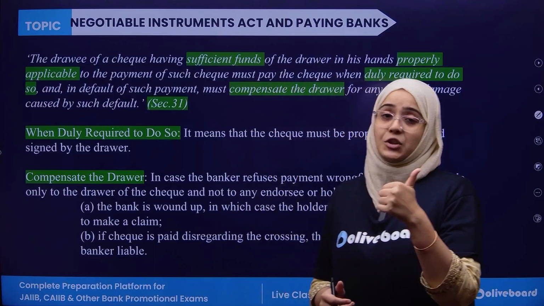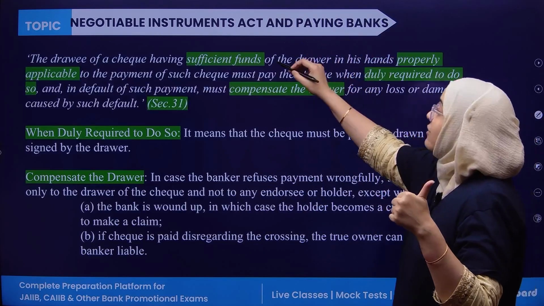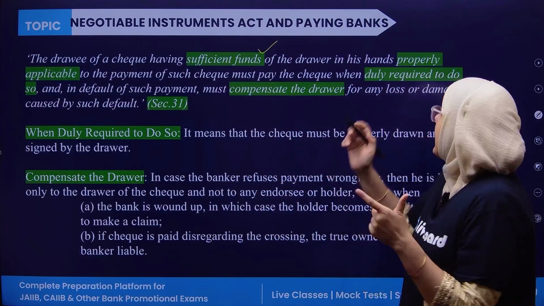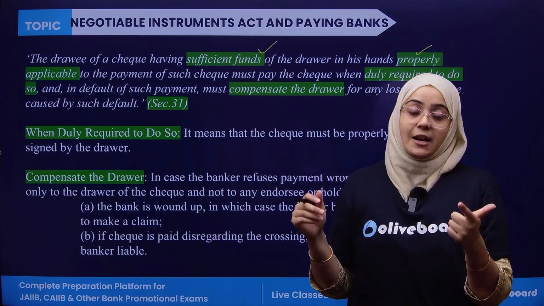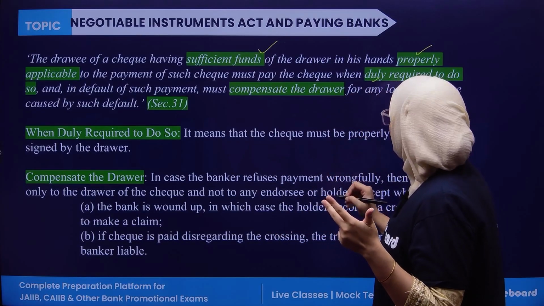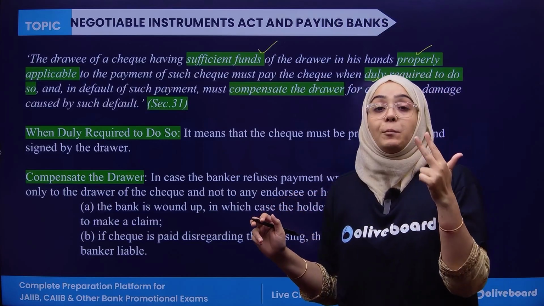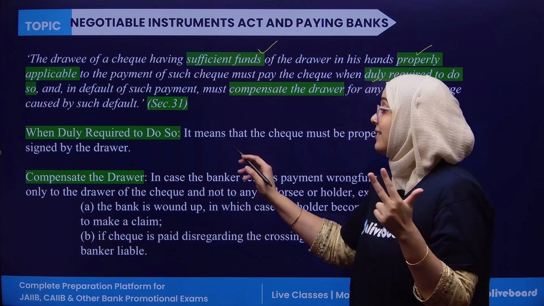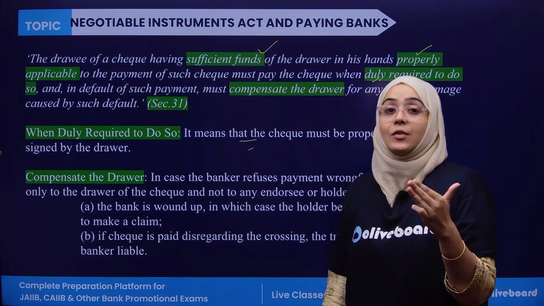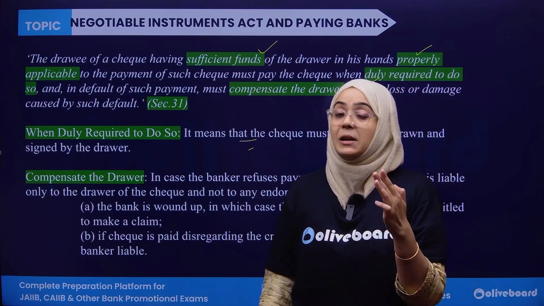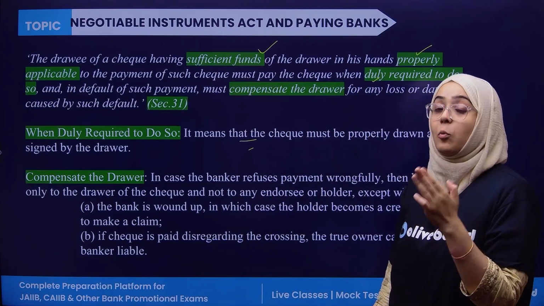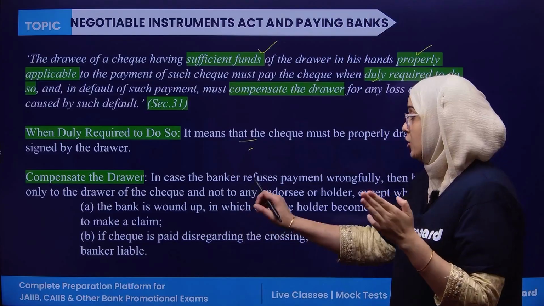Okay, the important thing is that the drawee must have the sufficient balance of the drawer in a properly available manner. It means that payment can be made when duly required to do so, meaning when the check is properly drawn and signed by the drawer. Now if the check has been wrongfully dishonored by the drawee, then the bank is responsible for compensating the loss of the drawer.